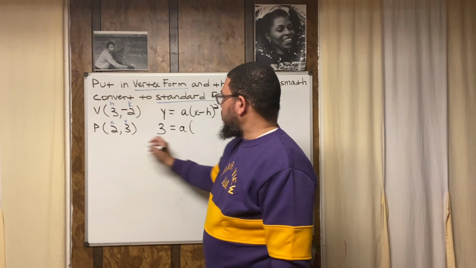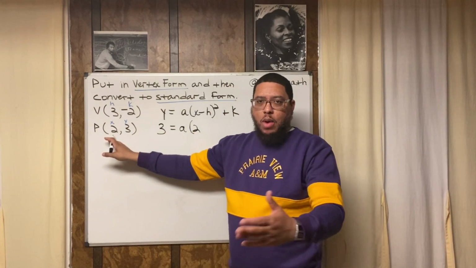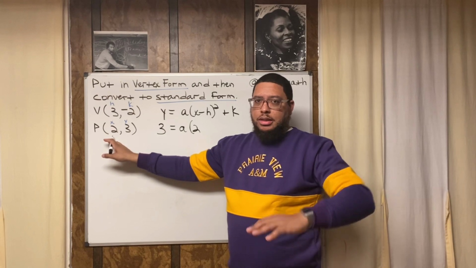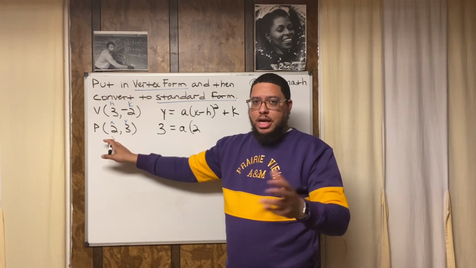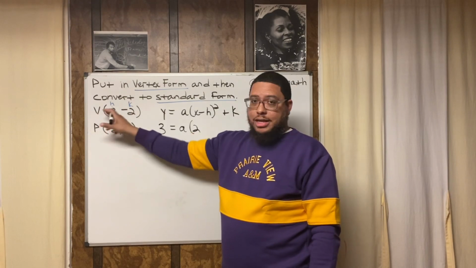My x is 2. Because remember, the random point is where you get your x and your y from. The random point, the extra point they give you in the problem, is where you get your x and your y from. You get your h and your k from the vertex. The h and the k is the vertex.